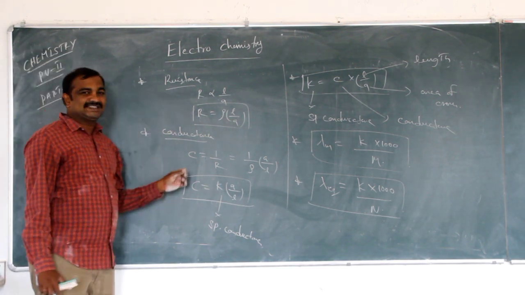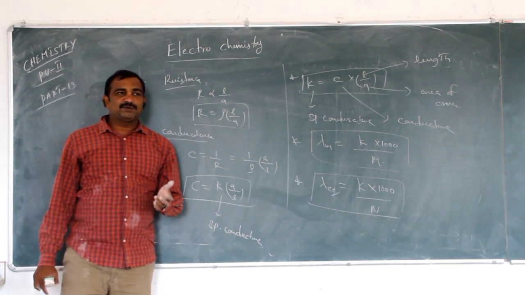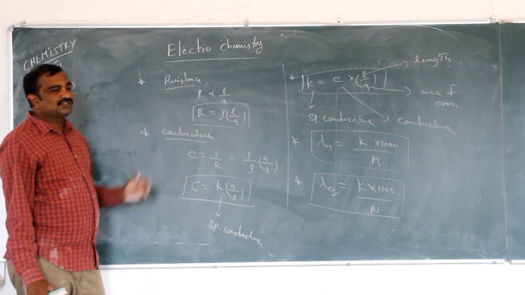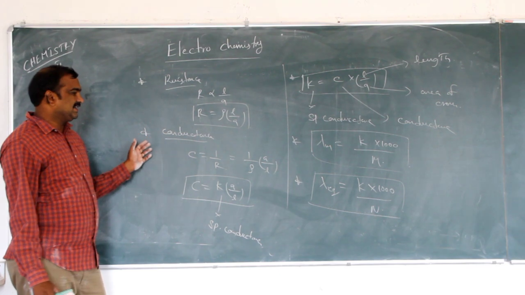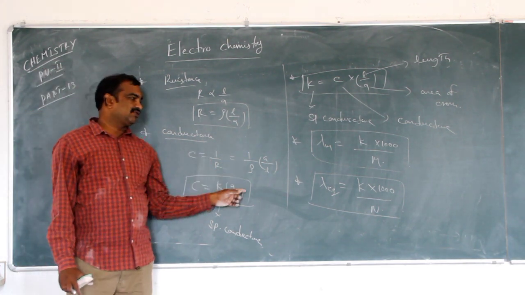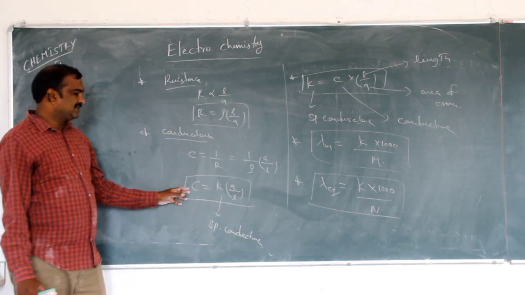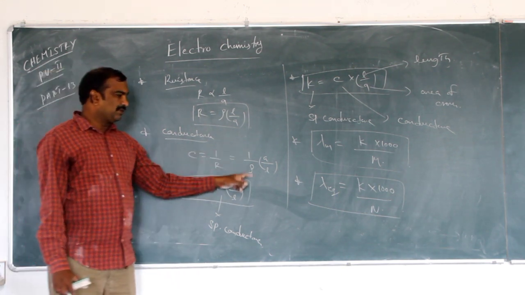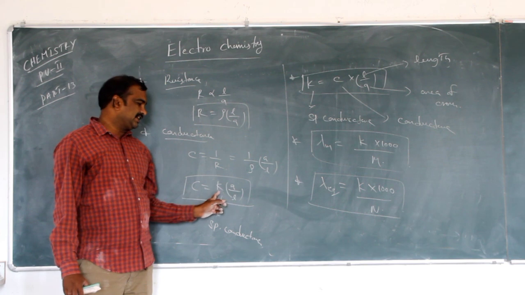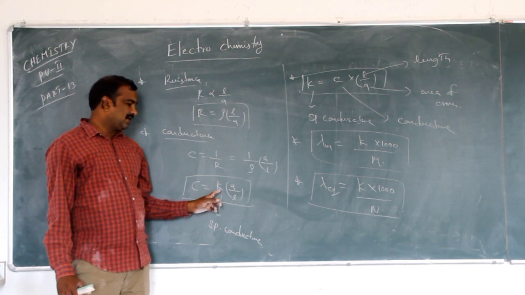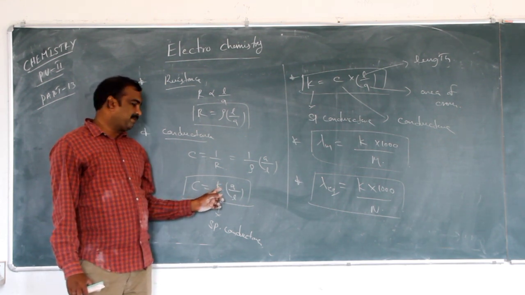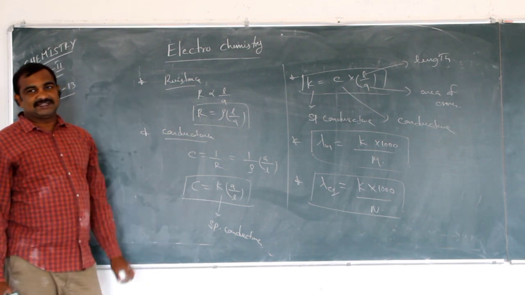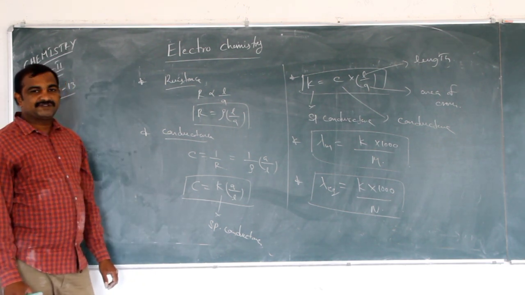One is resistance. Resistance is directly proportional to L by A. Resistance is equal to rho into L by A. Conductance C is equal to 1 by R. That is equal to 1 by rho into A by L. That is C is equal to K into A by L. If you take 1 by rho, that is what we call kappa. This is called kappa, and its name is specific conductance.